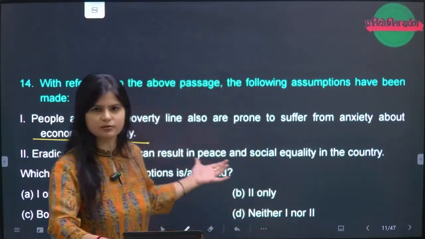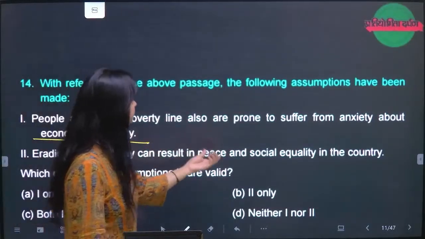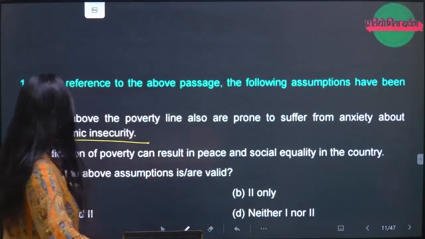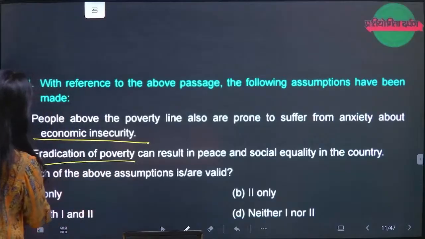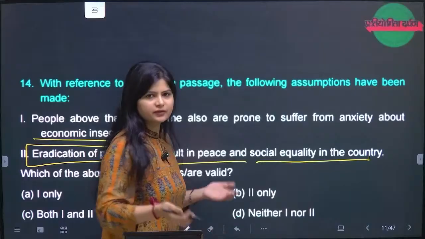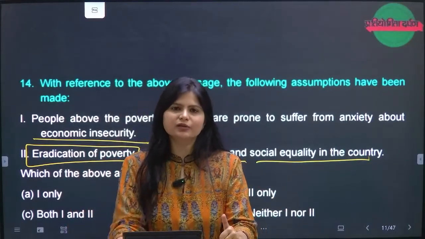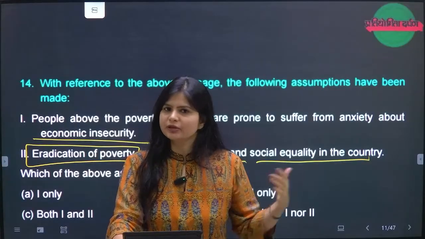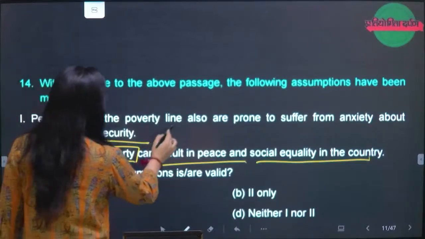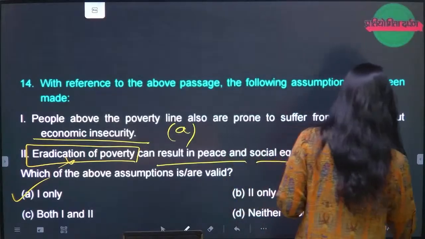This is the main actor, insecurity. Then second is eradication of poverty can result in peace and social equality. This we cannot assure. How can we assure eradication of poverty will result in peace? Because this is the whole essence, that even if you remove the poverty, there are other sets of insecurity which are building up for the different set of people. So you cannot assure that. So B is not the option. The only option which ticks to me is A. A is the right option of question number 14. Please mark.